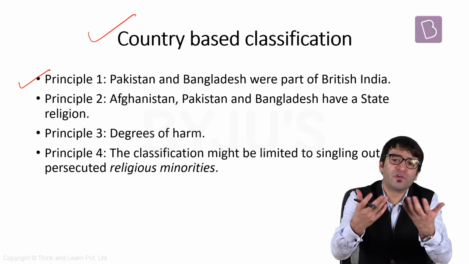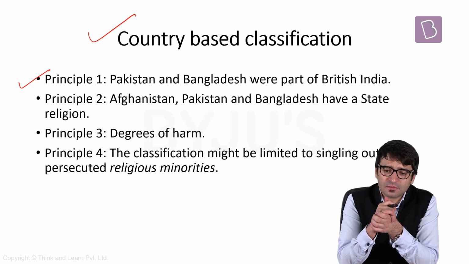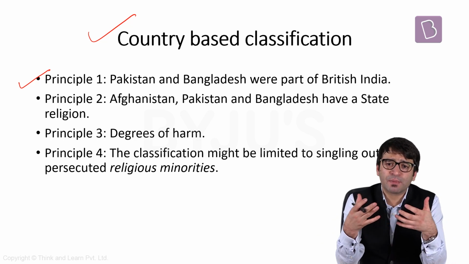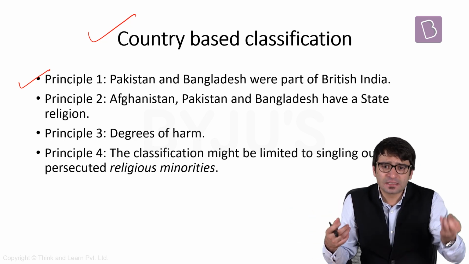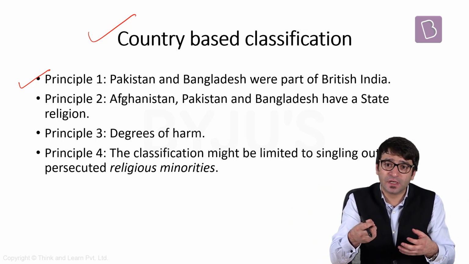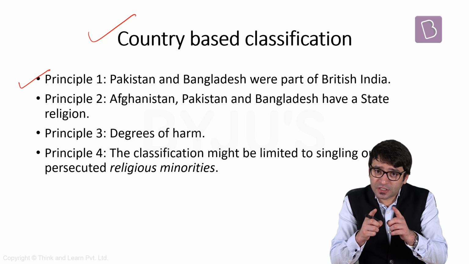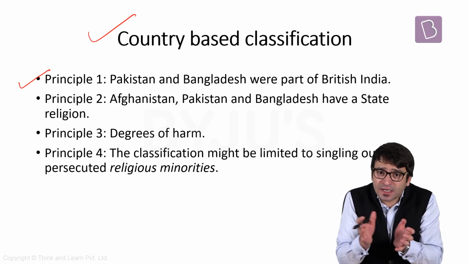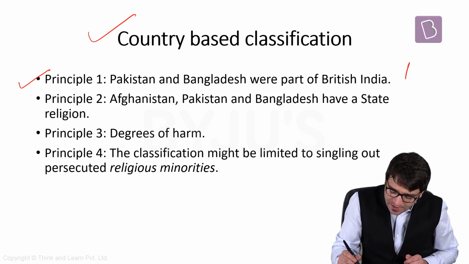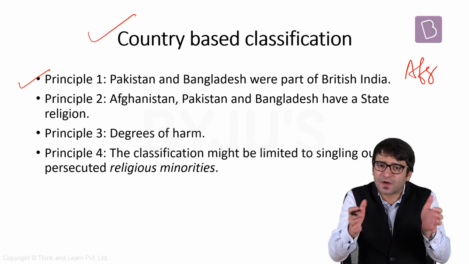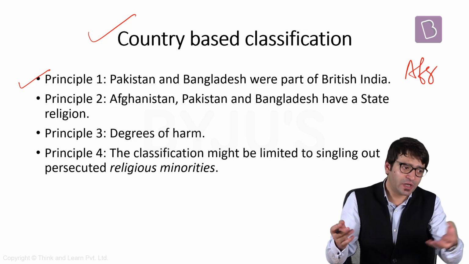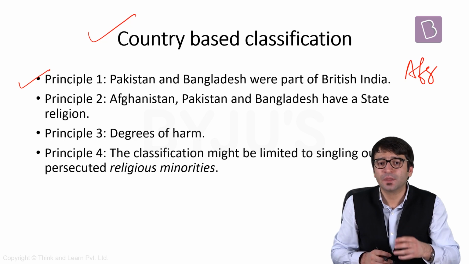Argument number two put forward by the government, that we have chosen these countries because India was one, Pakistan was part of it, Bangladesh was part of it. If you have chosen countries who were part of undivided India, why are you choosing Afghanistan? Afghanistan was not part of undivided India. On this ground, it will be declared unconstitutional.